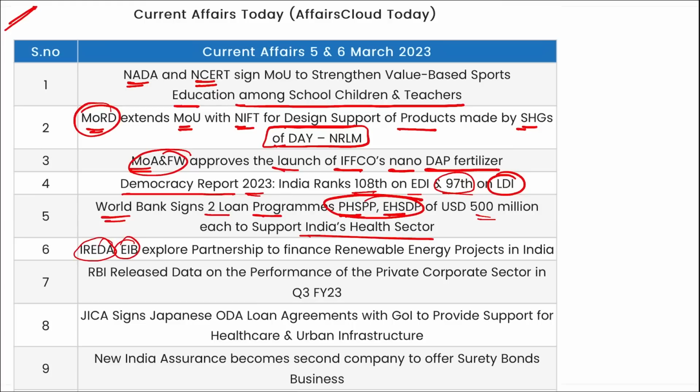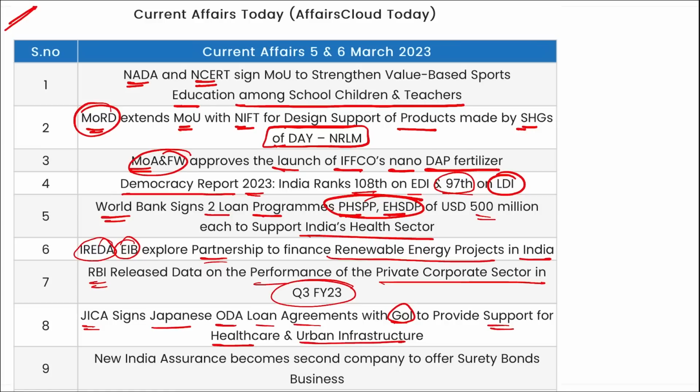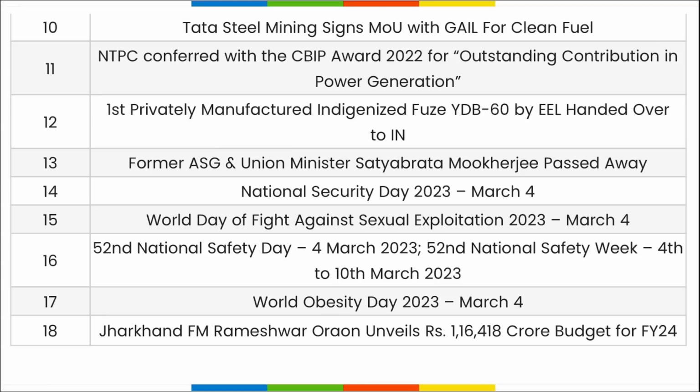IREDA and EIB explore partnership to finance renewable energy projects in India. RBI released data on the performance of the private corporate sector for the third quarter. JICA signed Japanese ODA loan agreements with the Government of India to provide support for healthcare and urban infrastructure. New India Assurance became the second company to offer surety bond business.